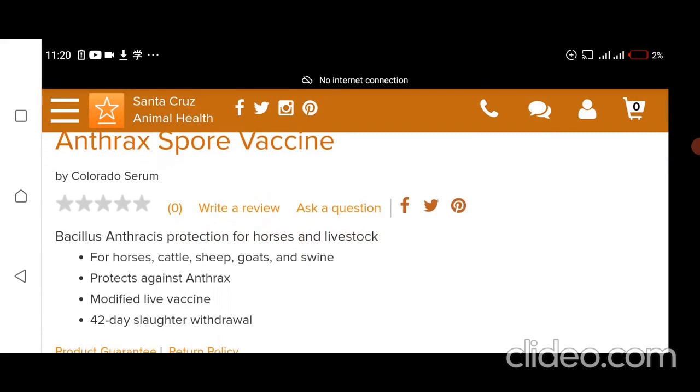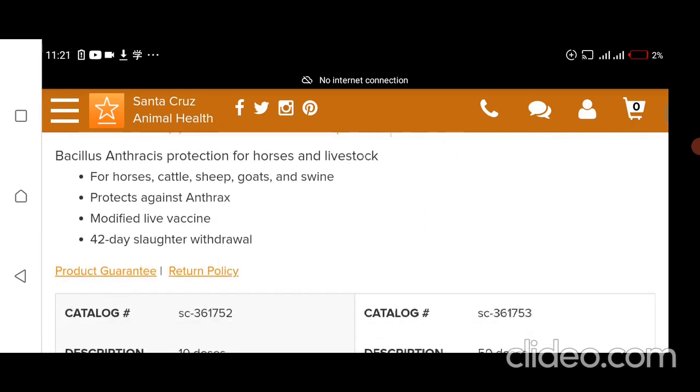The name of the vaccine is anthrax spore vaccine, and the preparator is Colorado Serum. And what are the properties? Bacillus anthracis protection for horses and livestock. It can be used in livestock such as cattle, sheep, buffalo, and also equines such as horses, and it protects against anthrax.